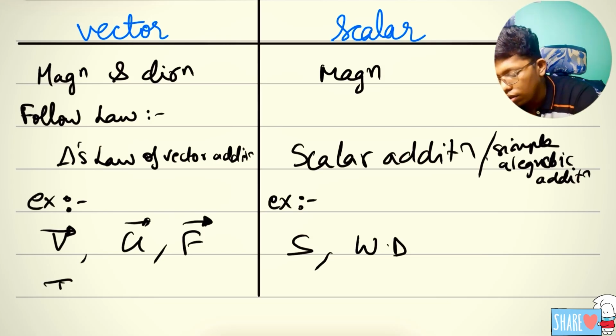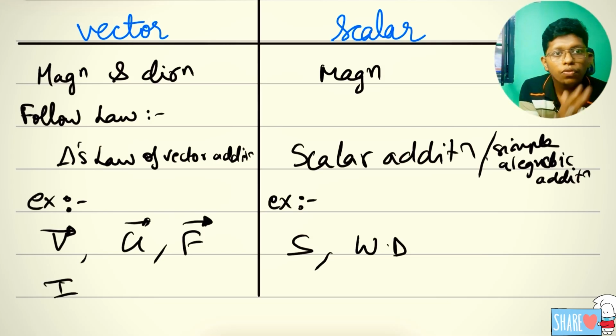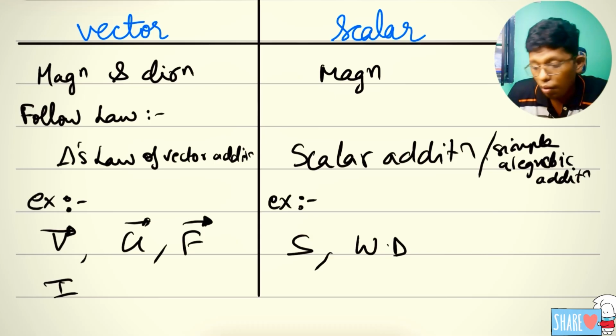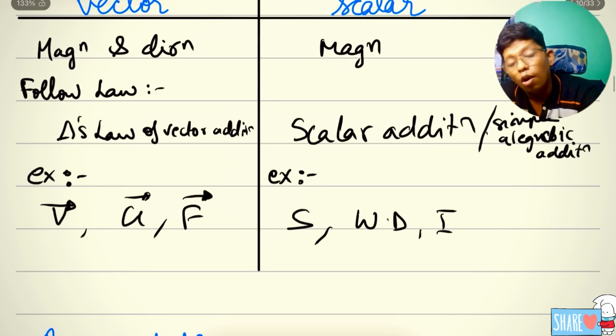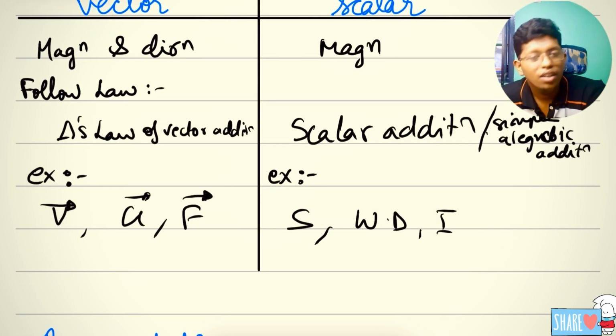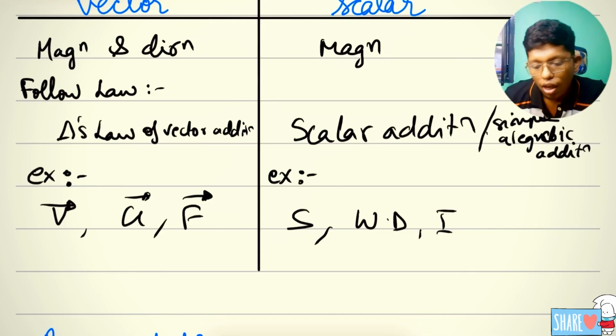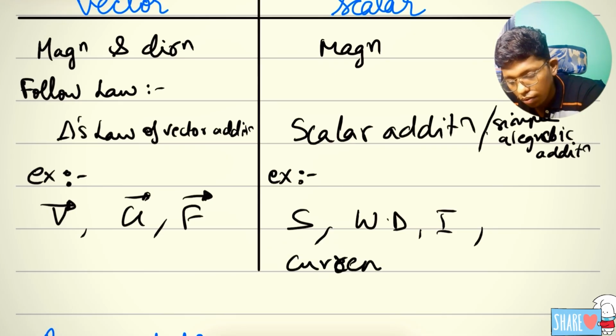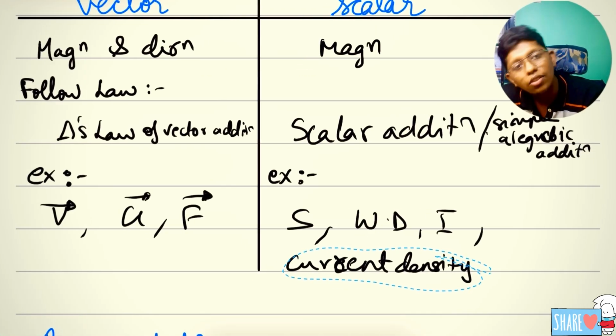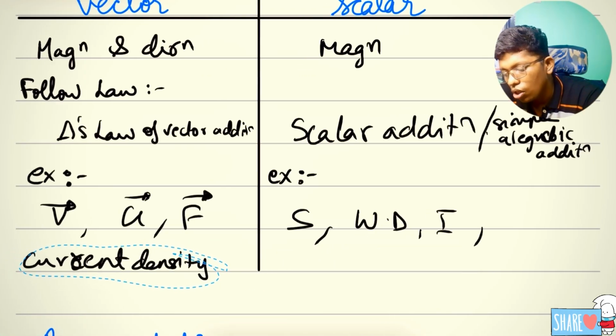Suddenly if I say current, sir, current flows in a very particular direction, sir. So current is a very important thing; is it a vector? No, it is a wrong answer. It's not a vector. Current is a scalar. One more thing is, sir, current density. So current itself is not a vector, but current density is a vector. These are the things I said for you as examples.